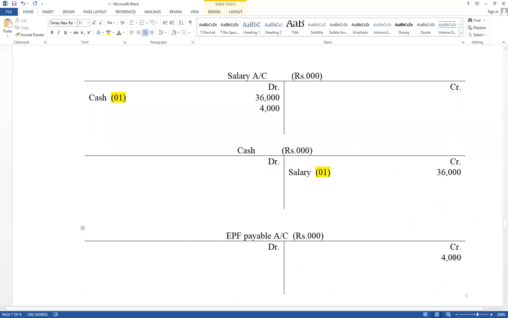That value should be transferred to the central bank. Therefore, EPF payable account credit, with the name of the other ledger account as salary, and salary account debit as EPF payable. That is the second step. The contribution of the employee deducted from salary is a part of salary, and that value should be transferred to the central bank. Therefore, salary account debit, EPF payable account credit. Learn it by heart.